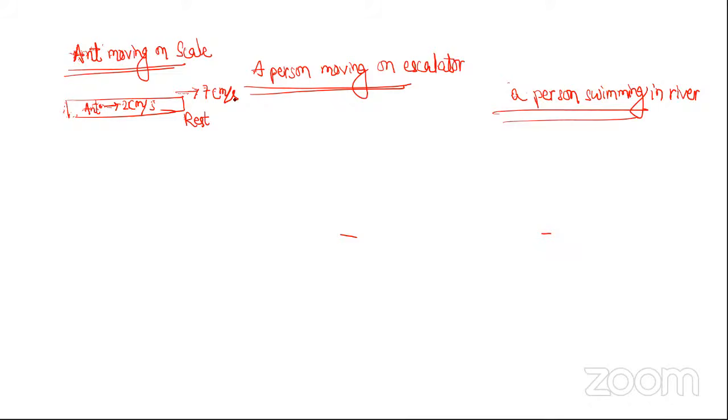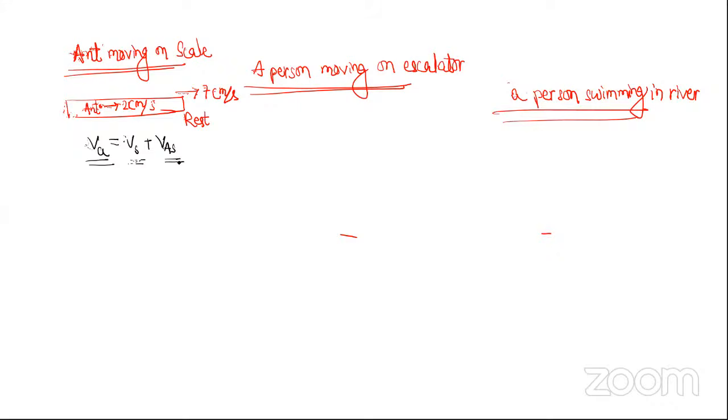How many of you understood this? Raise your hand. Correct. So here, everyone understands this formula: velocity of ant will be velocity of scale plus velocity of ant with respect to scale. In that there is no doubt.